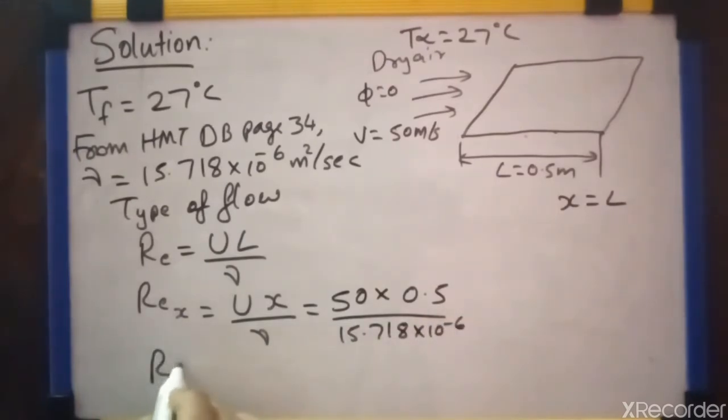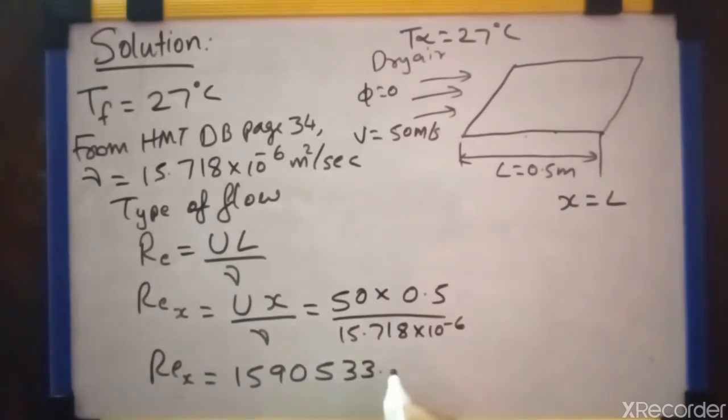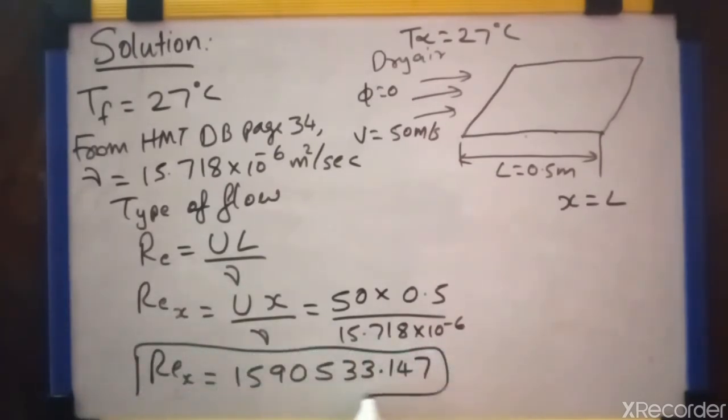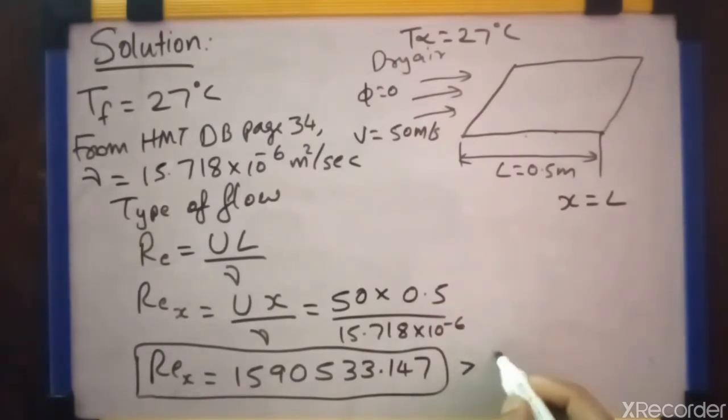We get the localized Reynolds number as 1590533.147. This value is greater than 5 into 10 raised to 5.